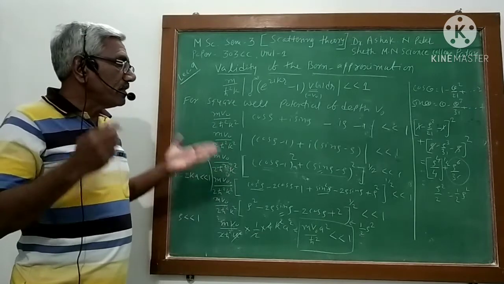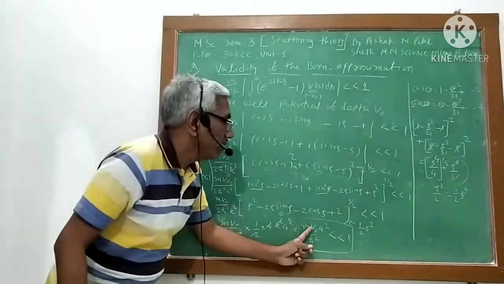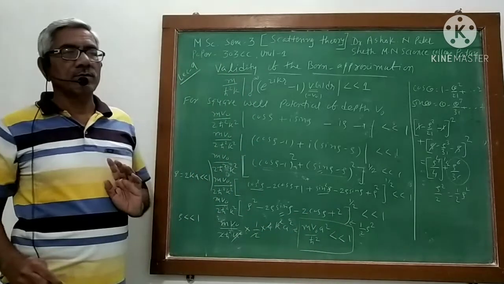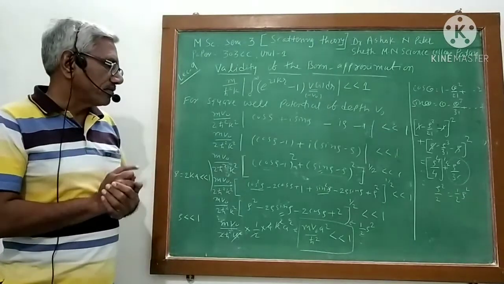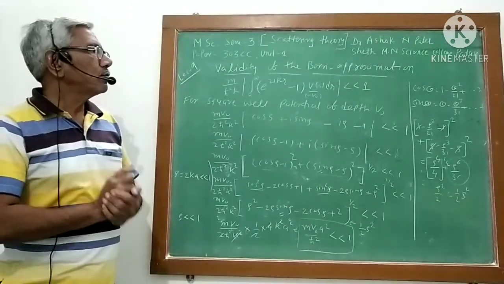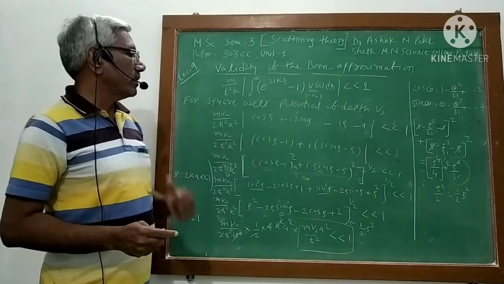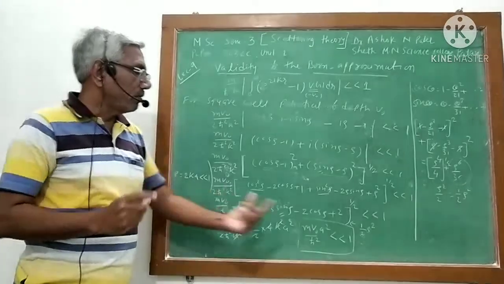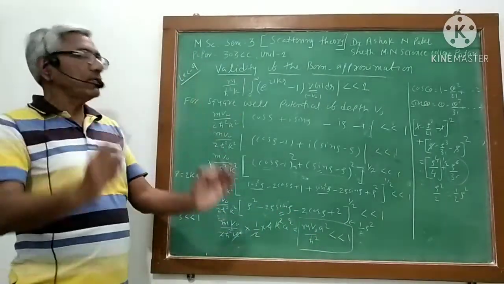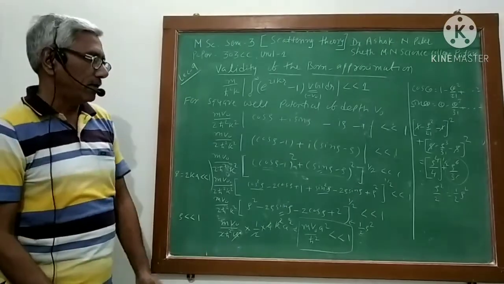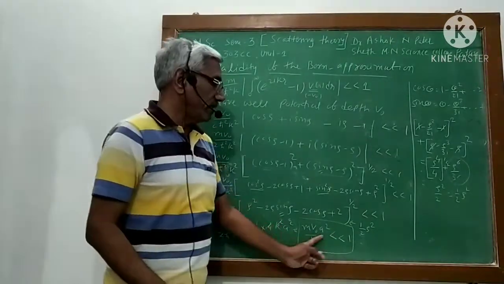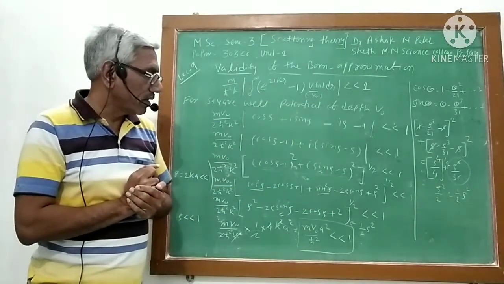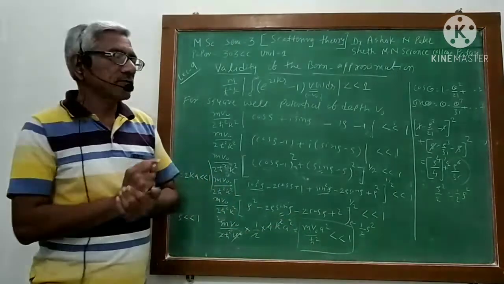So Born approximation is valid if the potential is very small, then this condition is satisfied. That is one thing. In case of square wave potential, this will become the validity condition, and from this condition I can say that my potential term V0 should be very small to satisfy this validity condition. Then we can apply the Born approximation. That is one thing, isn't it?